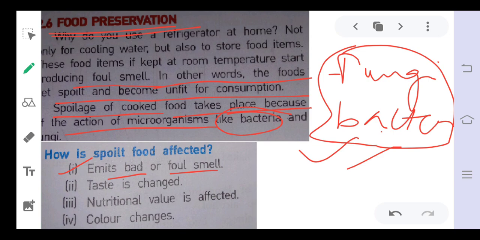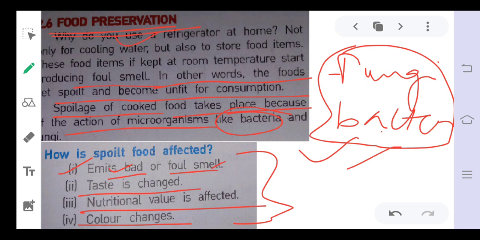So when we do not store food in the refrigerator, it starts to produce a foul or bad smell. The taste also changes. Nutritional value is affected, and there is a change in color. So these are the different symptoms on the basis of which we can say that the food is spoiled. Okay. So to avoid this, food preservation is required.